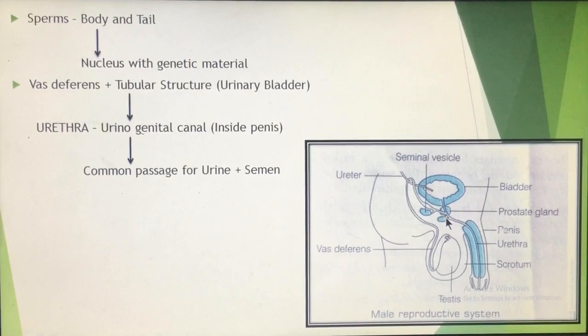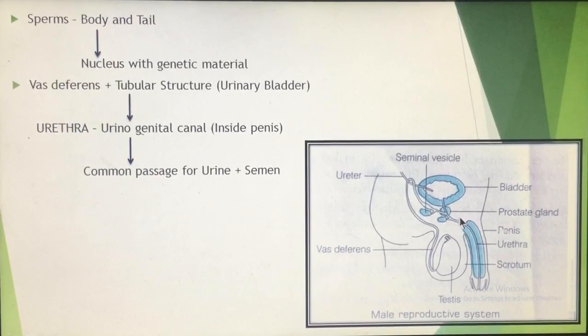ये दोनों duct मिल जाती हैं. जब ये दोनों duct मिल जाती हैं तो that is known as the urethra. So this is the urethra. That means the urethra is the joining of the vas deferens, after receiving the secretion of the male accessory reproductive glands, and a tube-like structure which comes from the urinary bladder. So ये common duct एक बन जाती है and this common duct is known as the urethra.